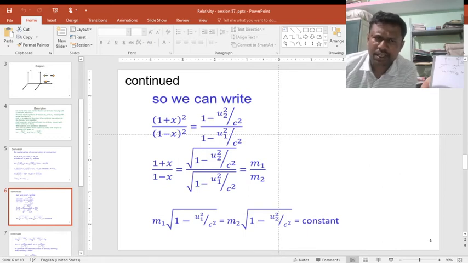This is no physics at all. The physics part is nothing. It's just mathematical steps. Just separate the variable and it comes out to this value. Then m1 equals 1 minus u1 square by c square, m2 equals 1 minus u2 square by c square. It becomes constant.